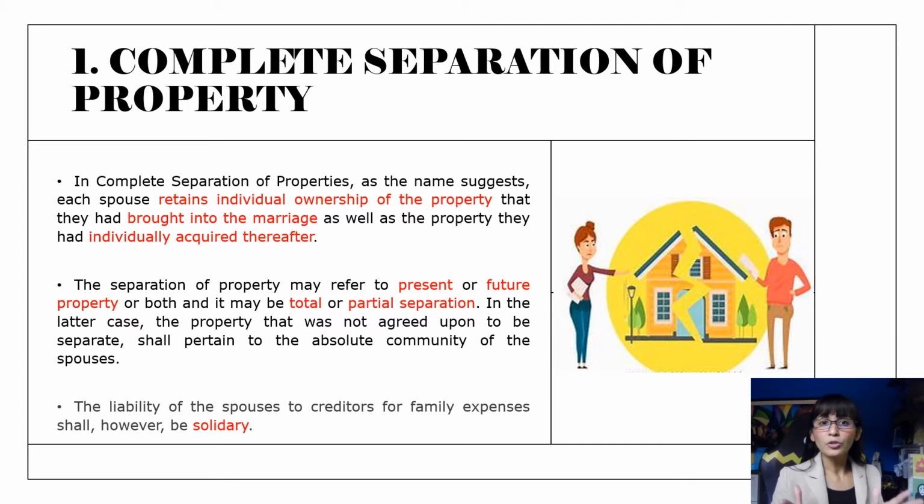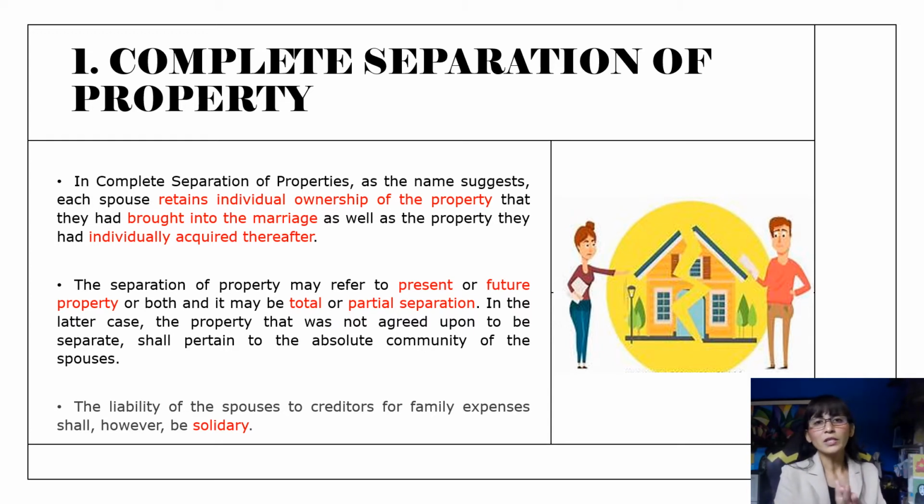And if the couples choose this property relation or regime, the means for supporting their family is through the use of a common fund. The contribution of each part will depend on their income capacity. Now, to each spouse shall belong all the earnings from his or her profession, business, or industry, and all fruits, natural, industrial, or civil, due or received during his marriage from his or her separate property, because this is to each his own, right? And both spouses shall also bear the family expenses in proportion to their income.